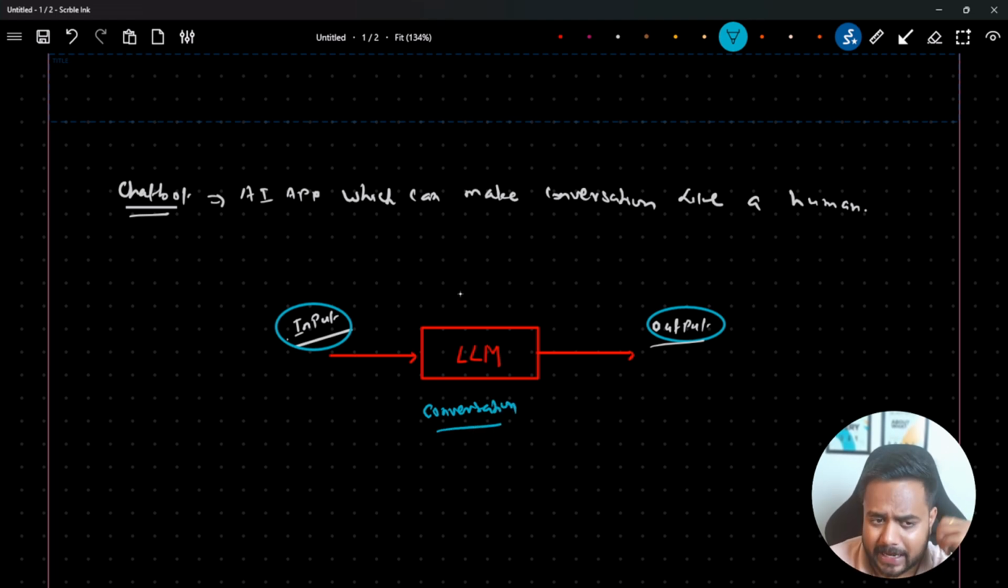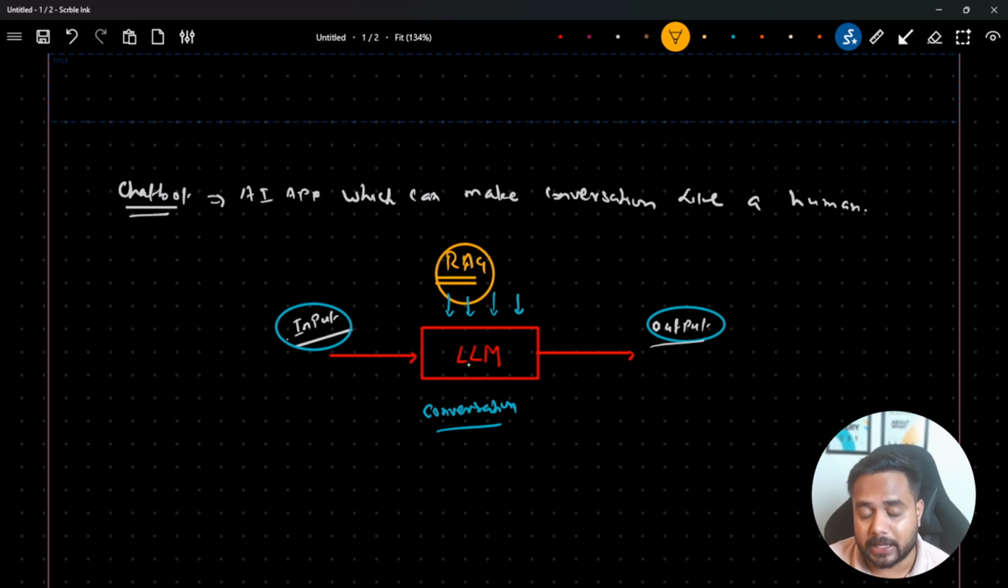Now let's say this LLM is not able to reply to a domain specific question. That's the right term. So for that, what we do is use RAG, right? That is called a RAG based chatbot, if my LLM is not able to answer any sort of question.